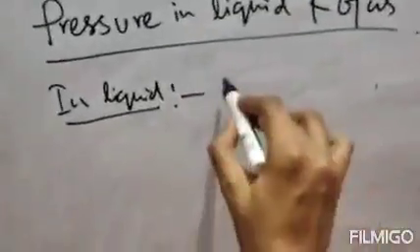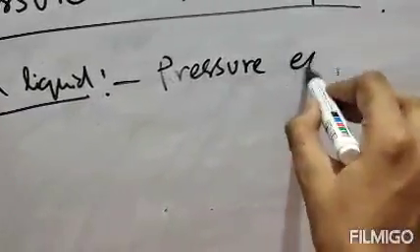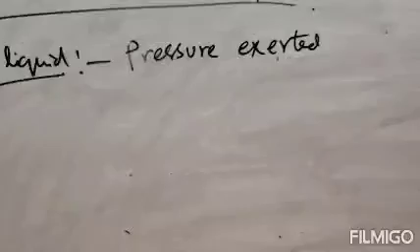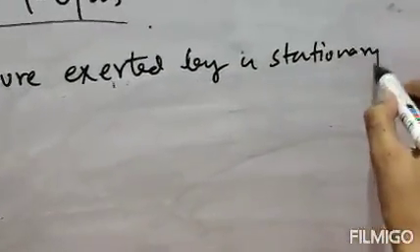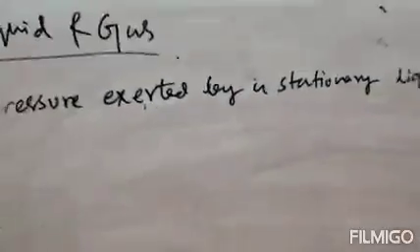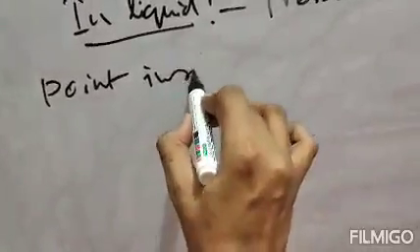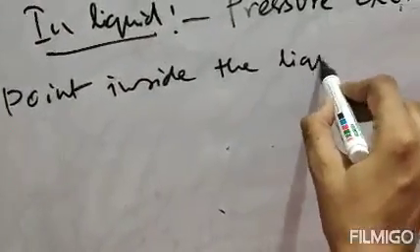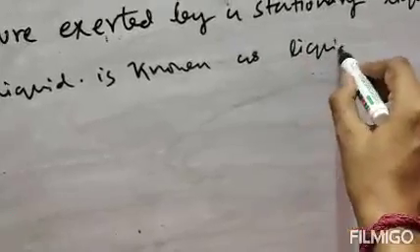So the definition will be: pressure exerted by a stationary liquid at any point inside the liquid is known as liquid pressure.